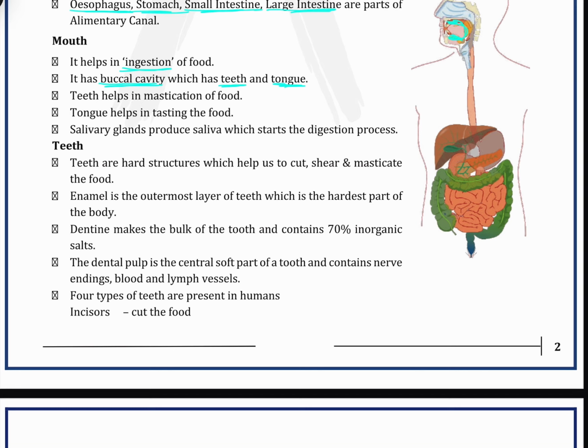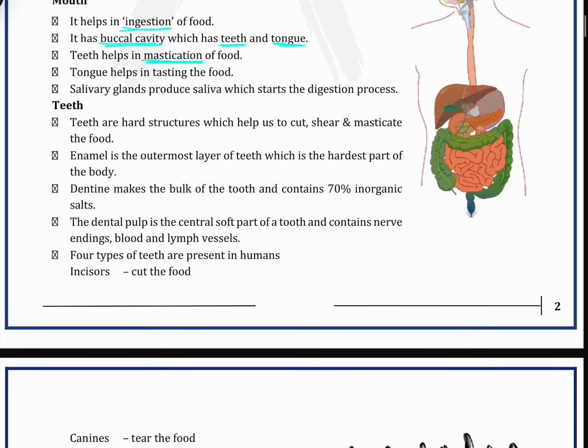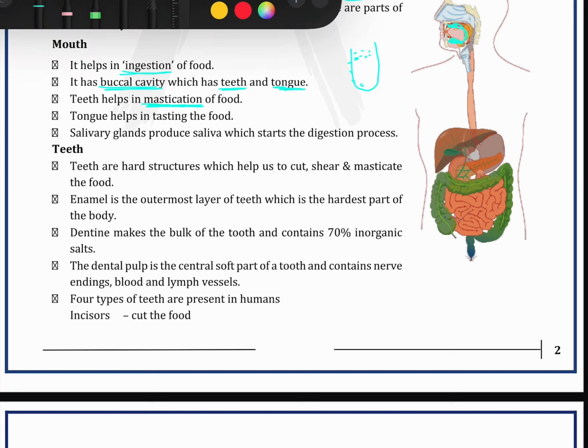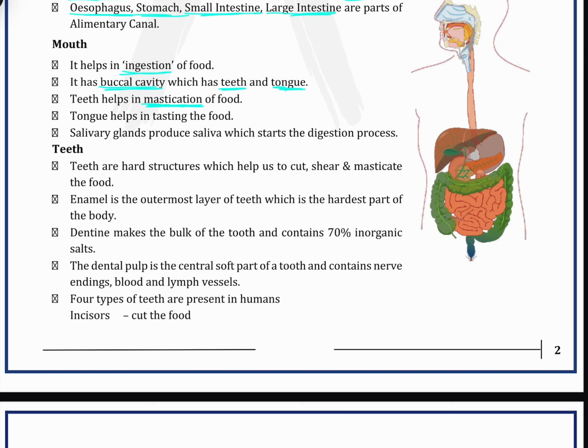Then teeth help in mastication of food. Mastication means breaking down. Teeth, as you all know, help in breaking down food. Then the tongue helps in tasting the food. The tongue has some taste buds, and from the backside different taste buds have different kinds of taste. This helps us in knowing the taste of the food.